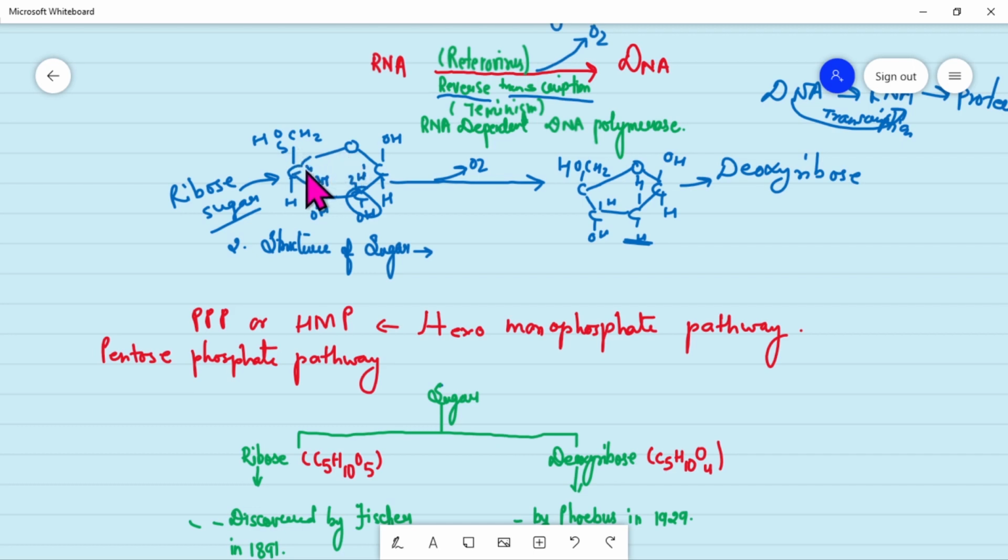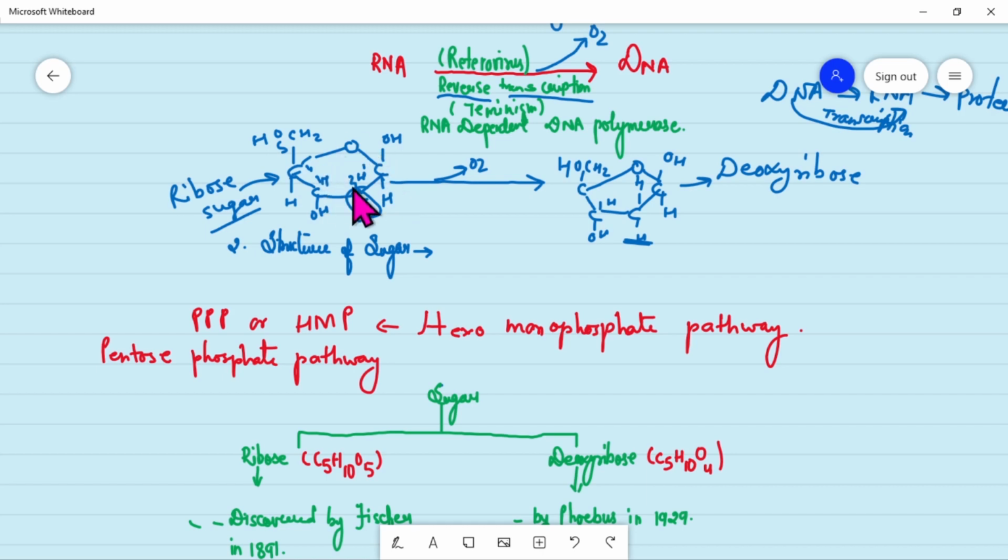Like other carbons, it will also have CH, so CH2O is here for the carbon number 5, and for this one, one oxygen is here, one H is here, and one H is here. So like this they are arranged.